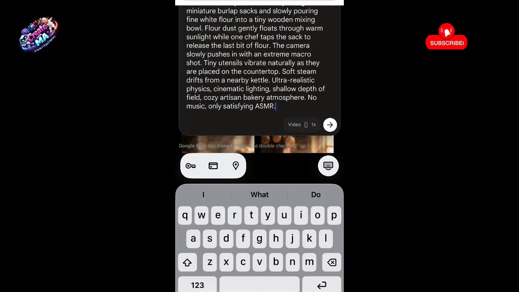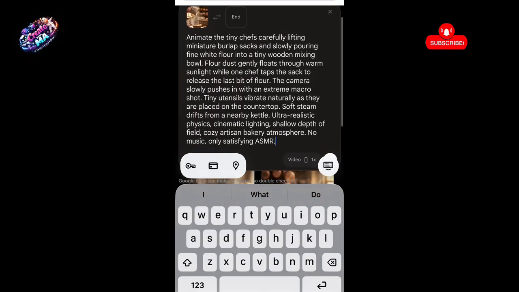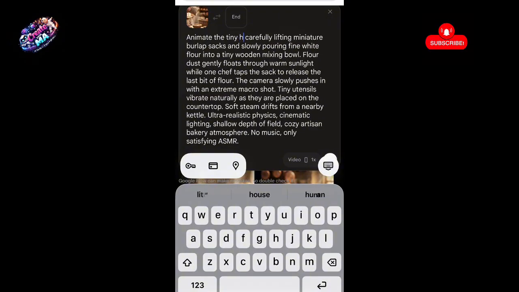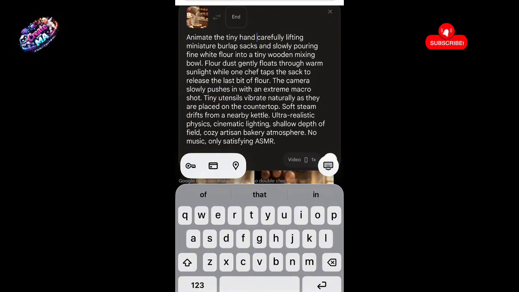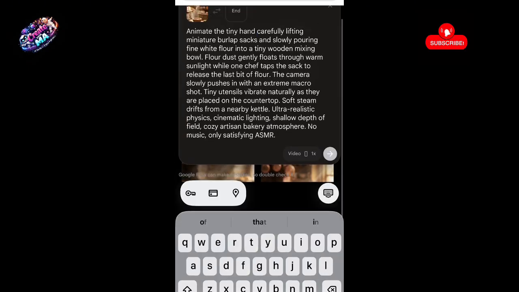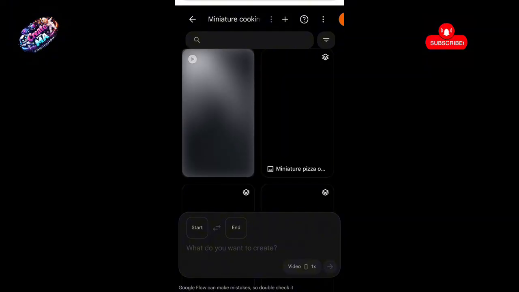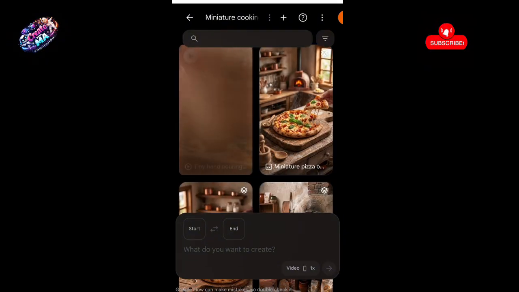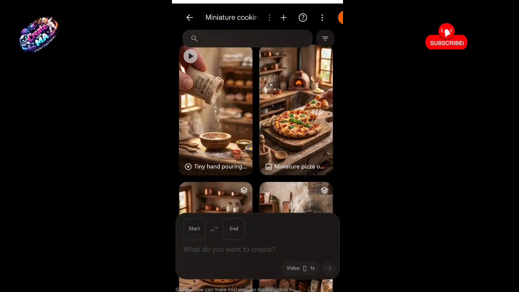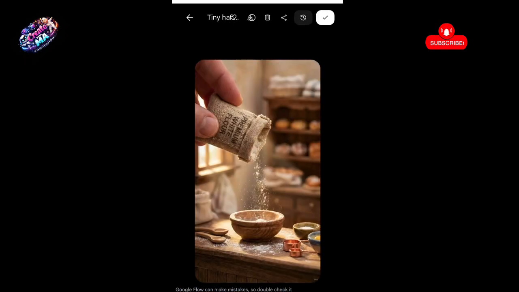I'm choosing normal video, which is the video light, which is 10 credit. 10 credit gives me that beautiful video you're watching. So you can just minimize your credit and use 10 credit, then video light. Now the animation prompt also has the tiny hand and all of that, so I had to remove it and just indicate only one, with emphasis on tiny hand. And let's see what our video looks like.